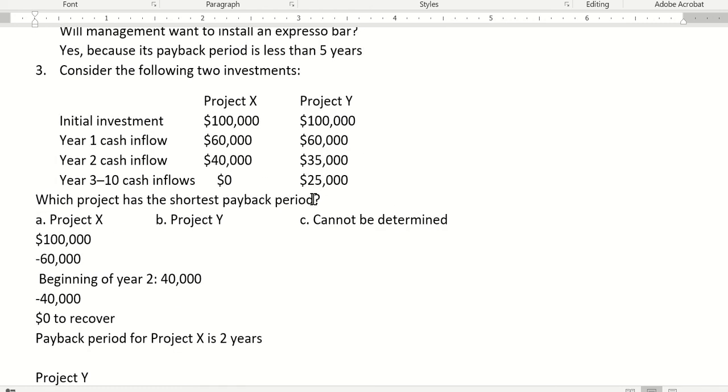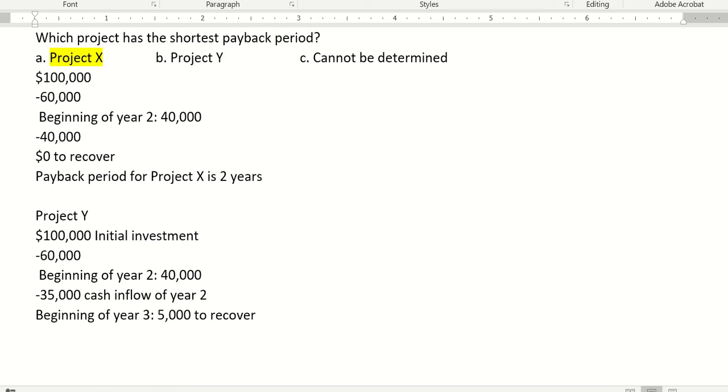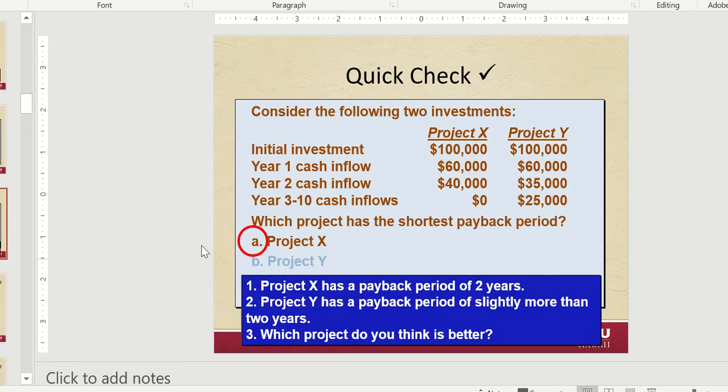Then the cash inflows are 25,000, years 3 to 10. I don't know if that's 25,000 every single year or divided over 3 to 10 years, but we know it's going to be a little more than 2 years to get back our Project Y initial investment of 100,000. Which project has the shortest payback period? It's Project X because it only takes 2 years. Project Y is over 2 years because we still have $5,000 to recover. You can see that in the slides: Project X payback period of 2 years, and Y slightly more than 2 years. The better project is the one that gets you money faster, the shortest payback period.